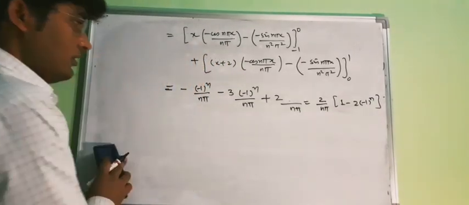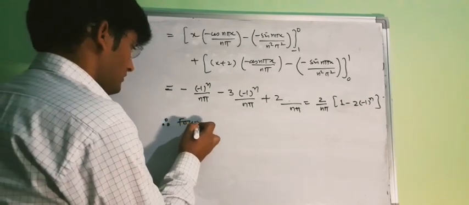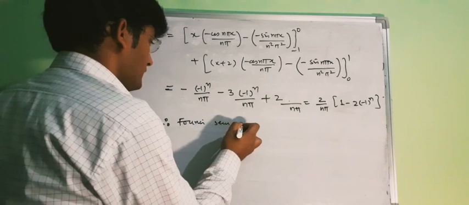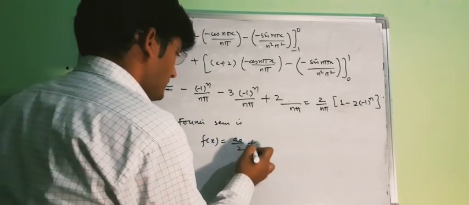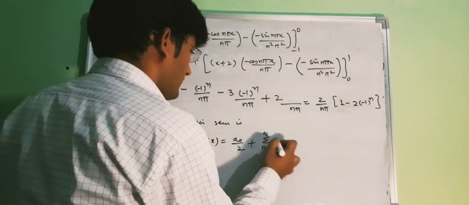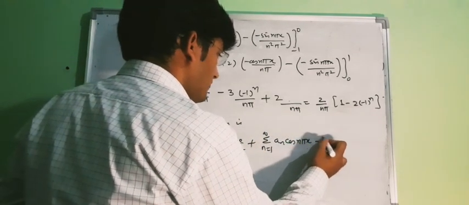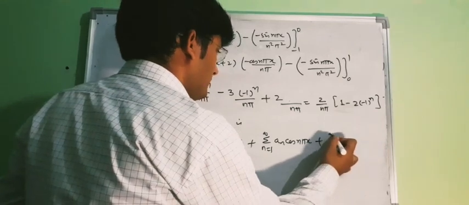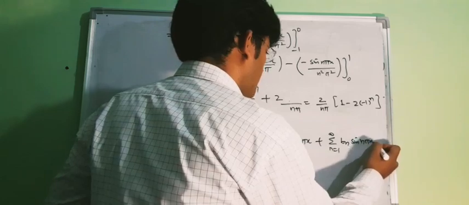So this is Bn. So our Fourier series is f(x) equal to a0 by 2 plus the sum from n equal to 1 to infinity of an cos n pi x upon l, where l was 1, plus the sum from n equal to 1 to infinity of bn sin n pi x.